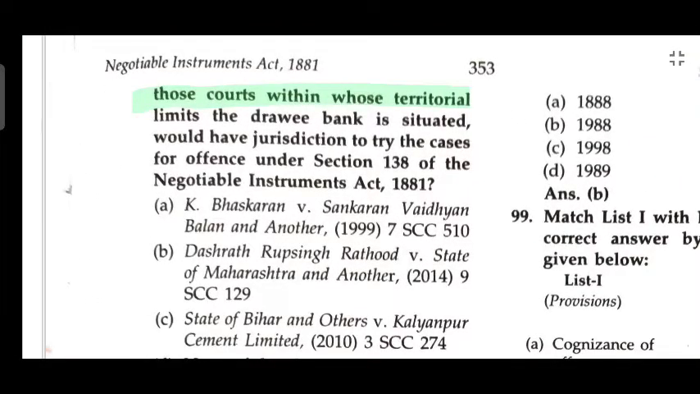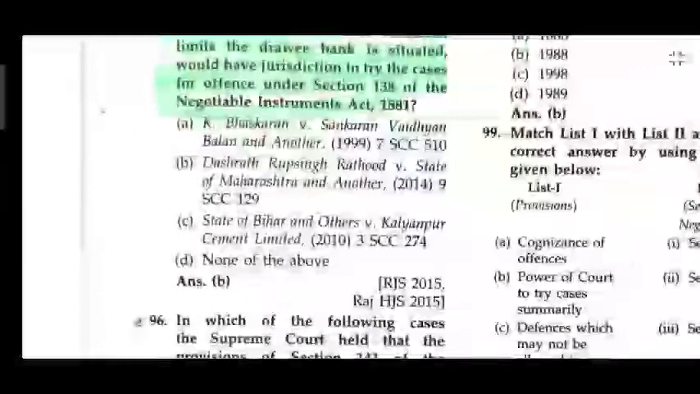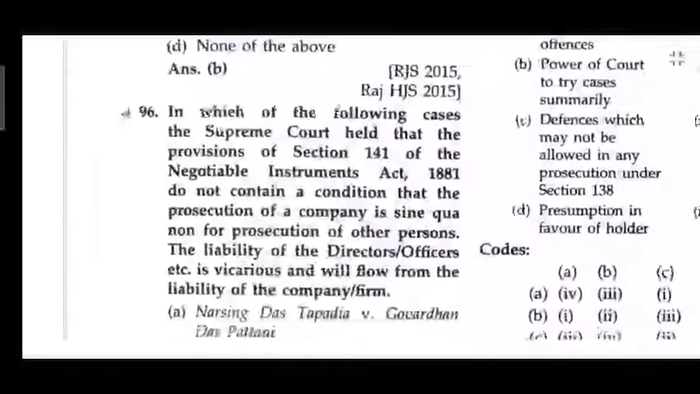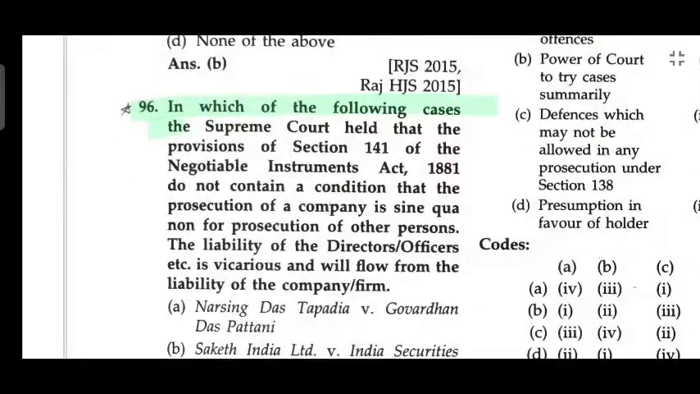In which one of the following judgments has the Supreme Court held that only those courts within whose territorial limit the drawee bank is situated would have jurisdiction to try the case for offence under Section 138 of NI Act 1881? Dashrath Roop Singh Rathod versus State of Maharashtra, 2014.